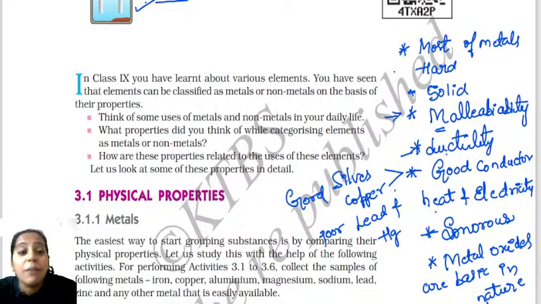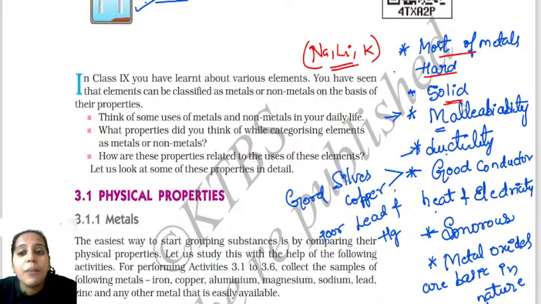See, most of the metals are hard in nature. Remember, most of the metals are hard in nature, except sodium, lithium and potassium. This is the exception. These are not hard in nature, because they are soft and they can be easily cut with the help of a knife. Most of the metals are hard in nature. That you have to know.